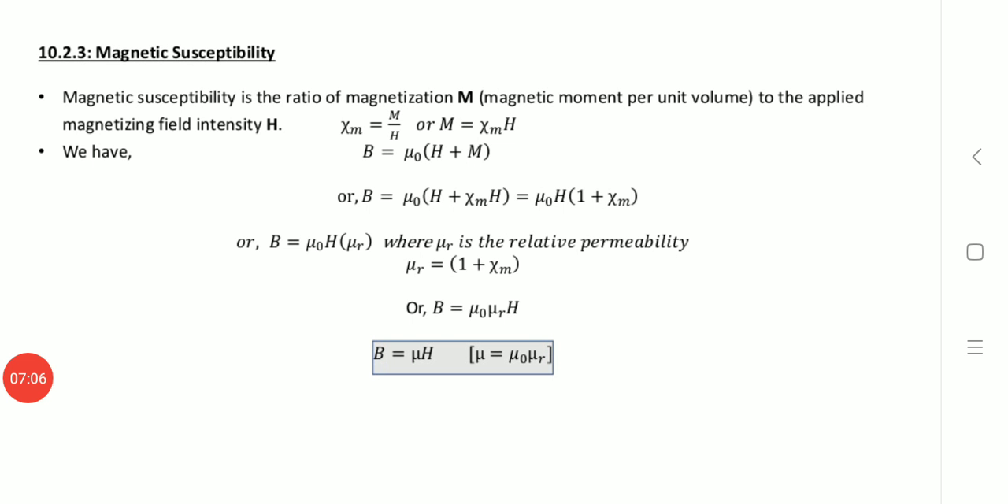So this is all about magnetization and the derivation of B is equal to mu naught into (H plus M), along with chi m, the magnetic susceptibility.